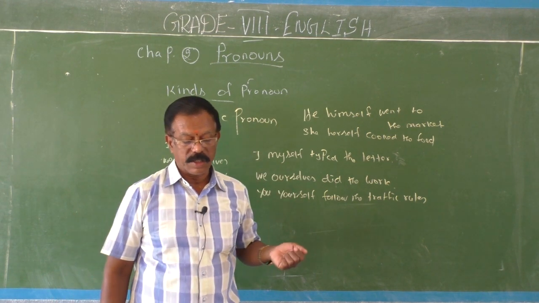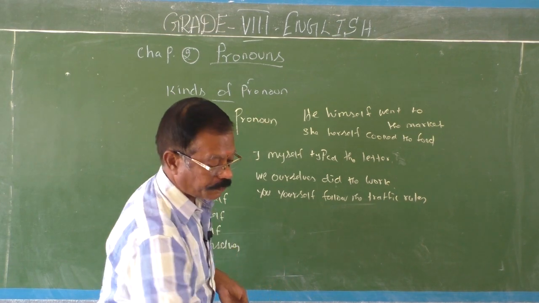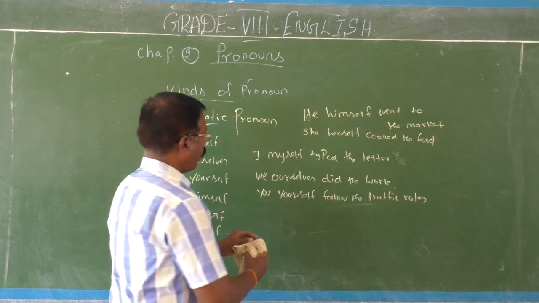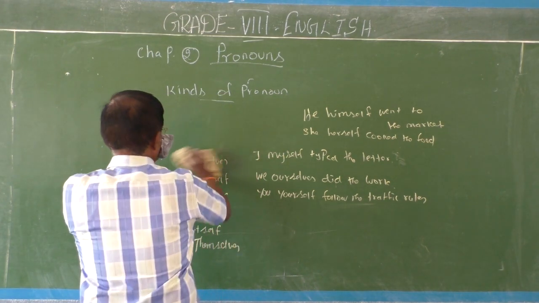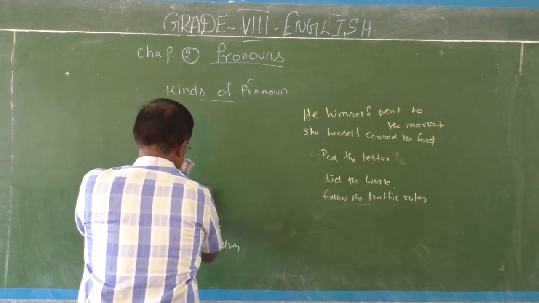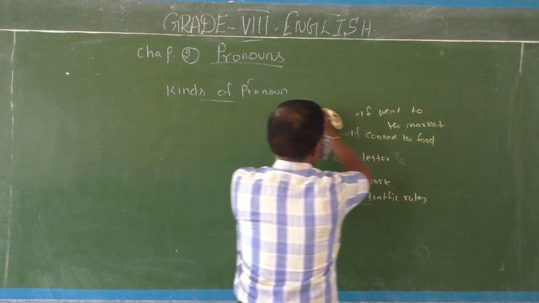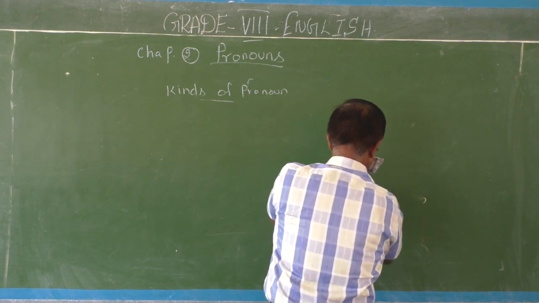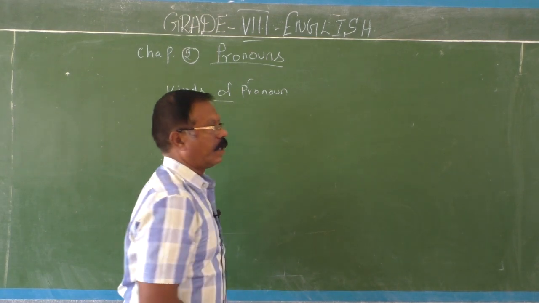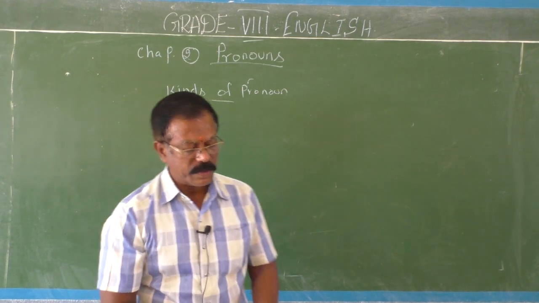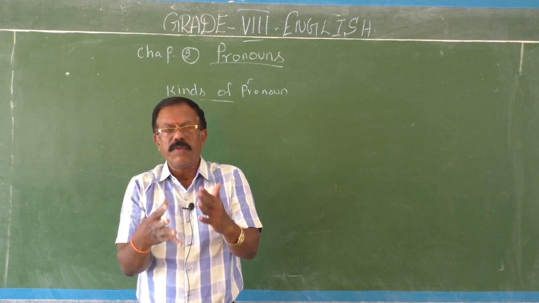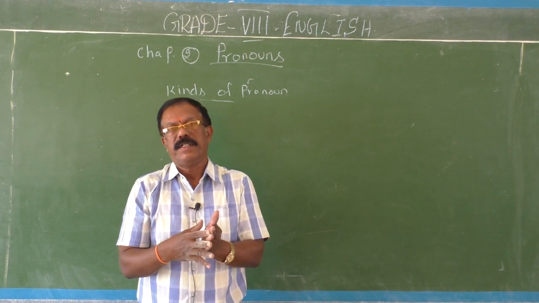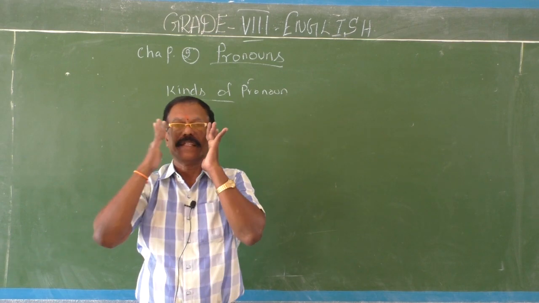Okay, fine. The last one, relative pronoun. What is a relative pronoun? How are they used in the sentence? I will explain. You know that relates means connecting. So there are some pronouns which are used to relate the noun which comes before it with other elements of a sentence.